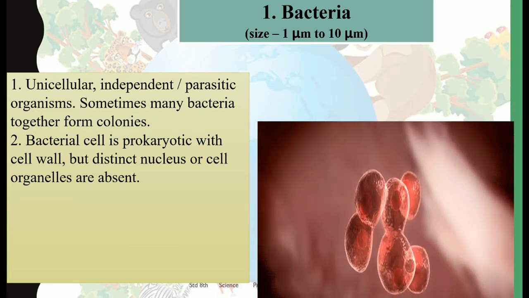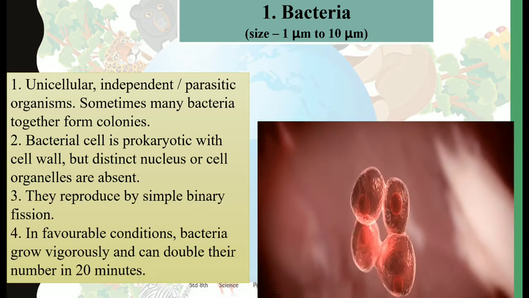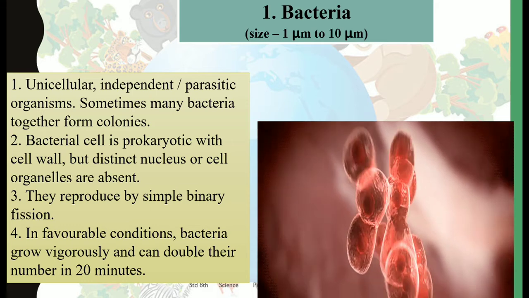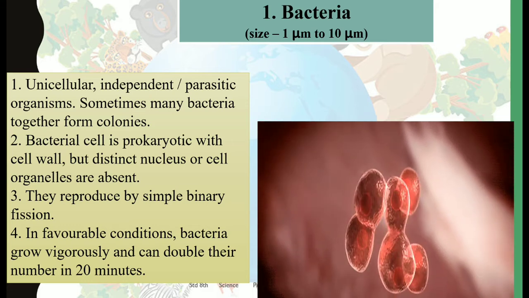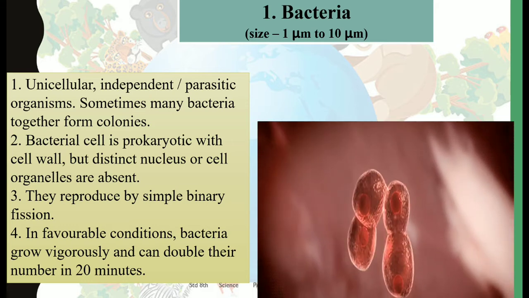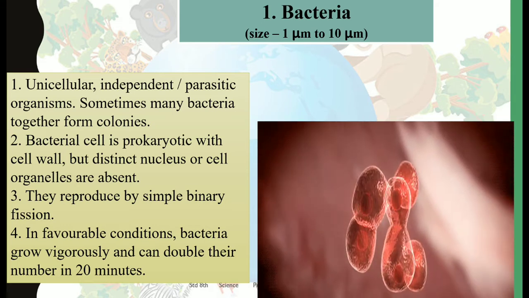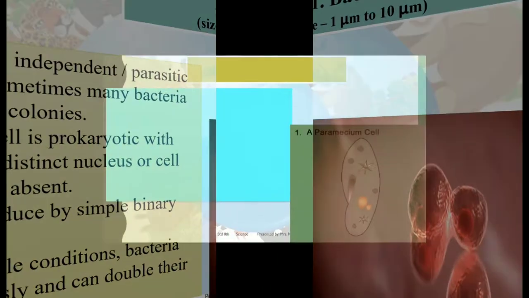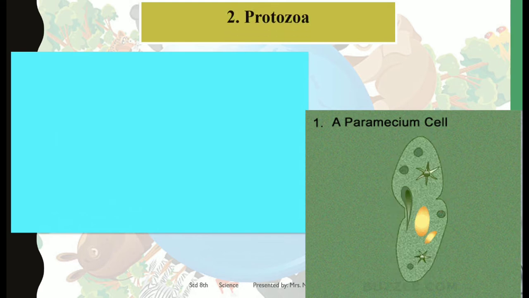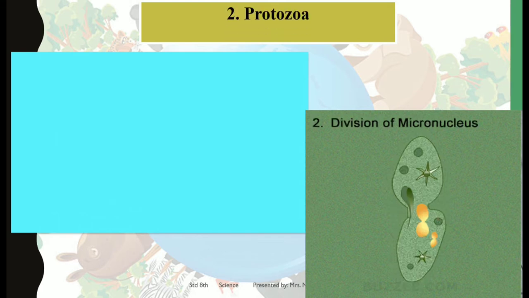Now, under favorable conditions, bacteria reproduce by binary fission and they can grow vigorously and can double their number within 20 minutes. Okay, so they are very fast growing organisms. The next we have is protozoa. For protozoa, the very first example that comes to our mind is paramecium.